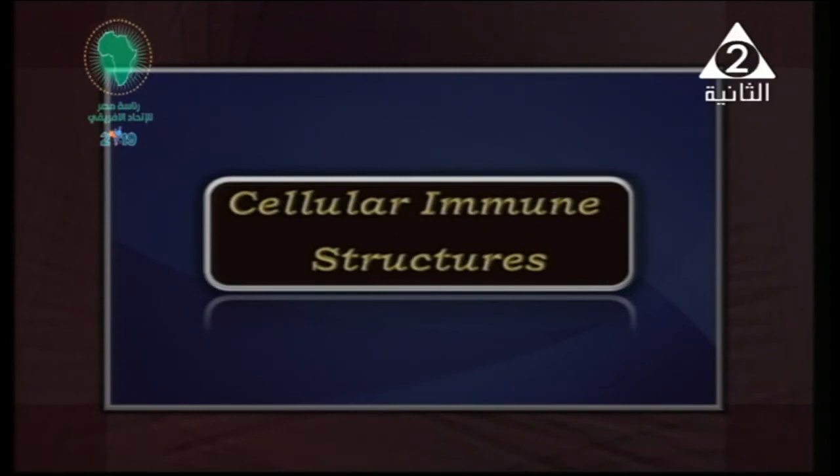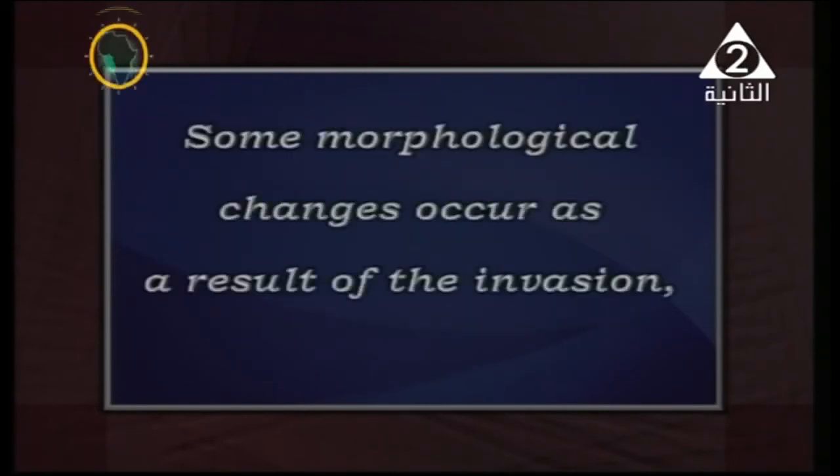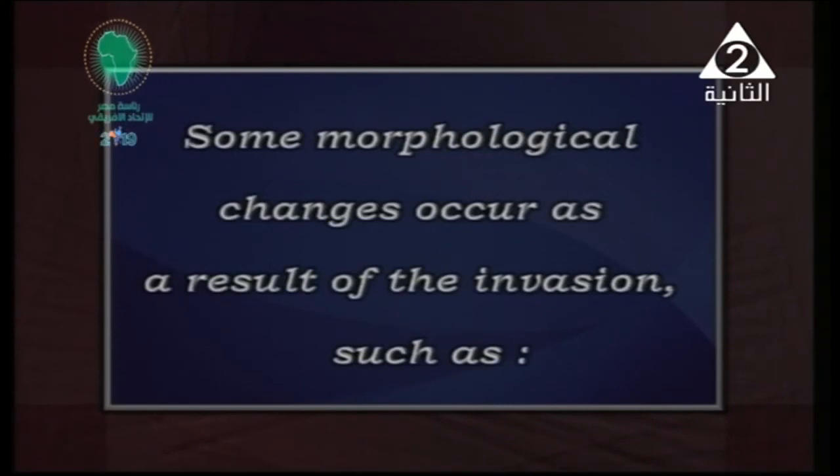So as we are talking about cellular immune structures, what are we talking about? The whole cells, okay, not the whole plant as we studied before in the cork layer or in the epidermal layer, no, but we are going to talk about just inside the cell, okay? Well, some morphological changes may occur as a result of the invasion inside the plant. What is morphological? It means the external shape of the cell.